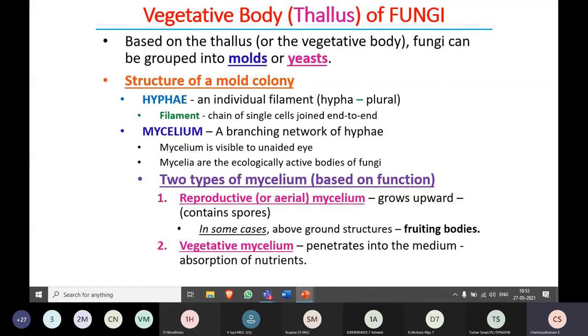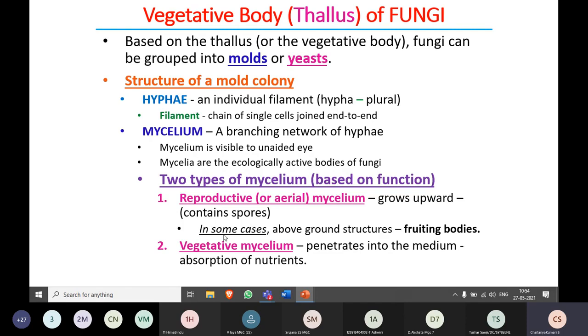Once again, the same thing. The vegetative body of the fungi we call the thallus. Depending upon the thallus, we can divide the fungi into two types, molds and yeasts. The molds are multicellular, while the yeasts are unicellular organisms. So as I said, the vegetative body of the fungi is made up of hyphae as well as the mycelium. The same thing has been indicated here.